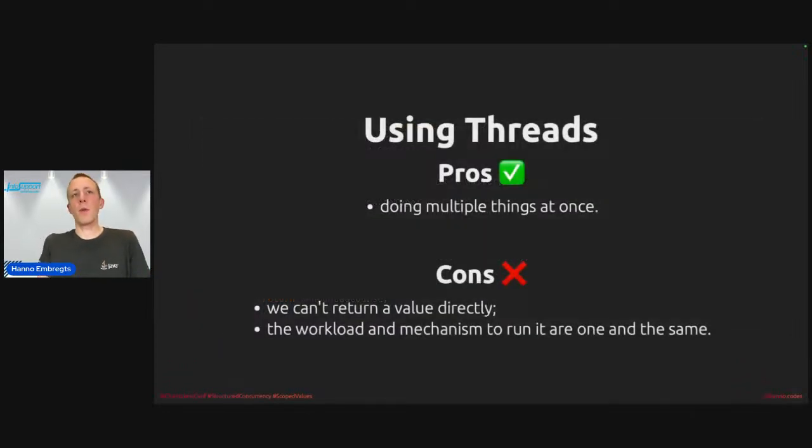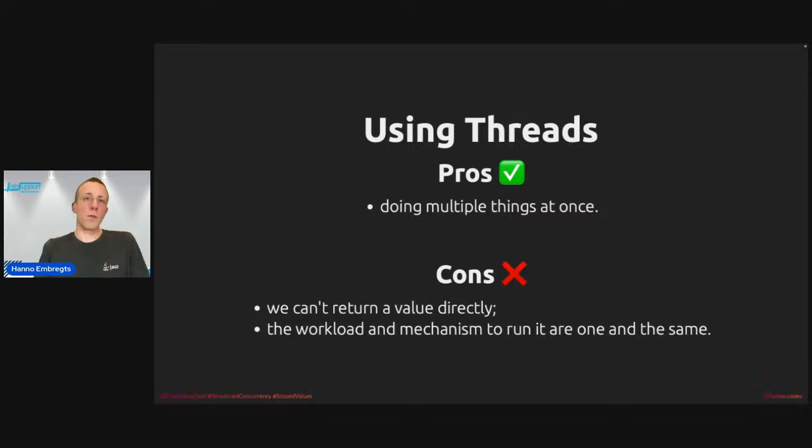Well, you've got a few pros there, because using threads, you can do multiple things at once, right? It is possible in our domain to announce the starter course, the main course, and the dessert course, more or less at the same time. But there are also a few drawbacks. We cannot return a value directly. We have to store it in our subclass of thread.